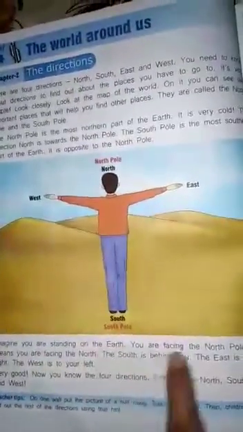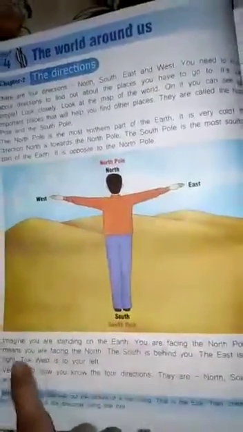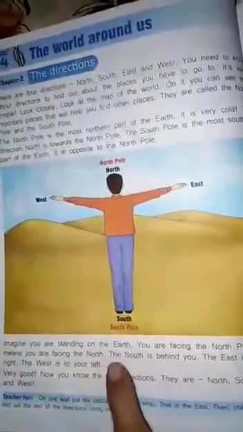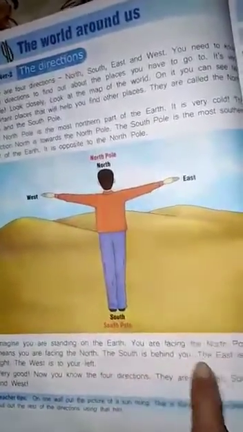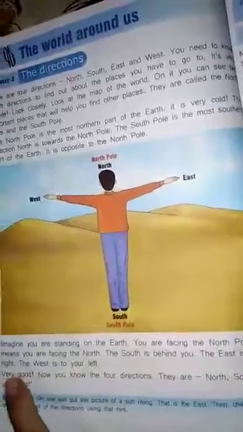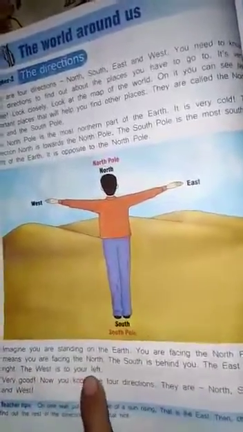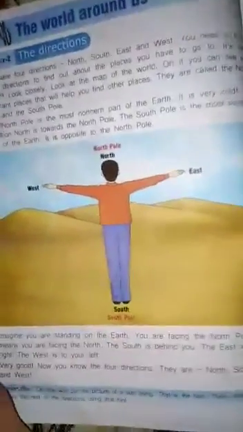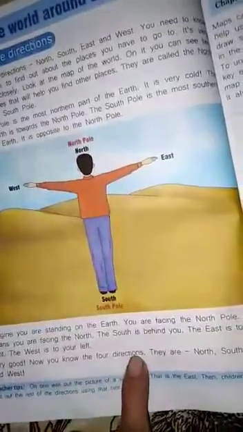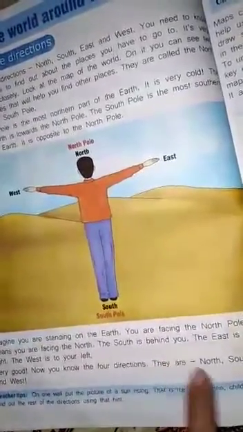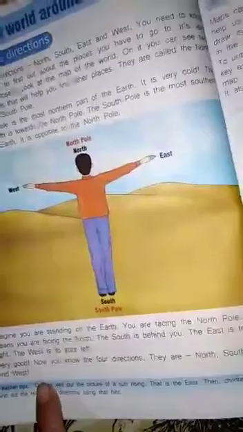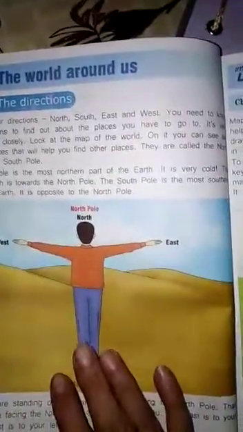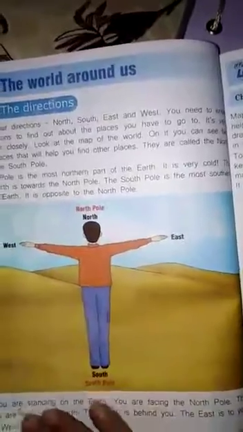Imagine you are standing on the earth. You are facing the North Pole. That means you are facing north. The south is behind you. The east is on your right and the west is on your left. Very good. Now you know the 4 directions: north, south, east and west. How many directions? There are 4.